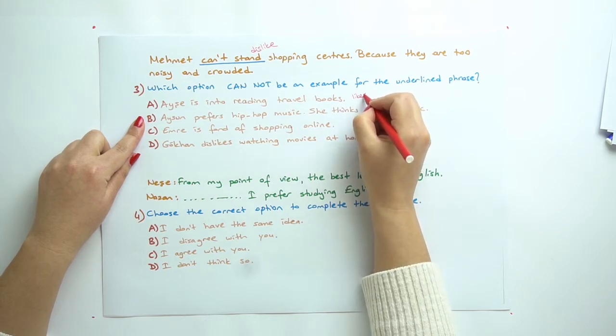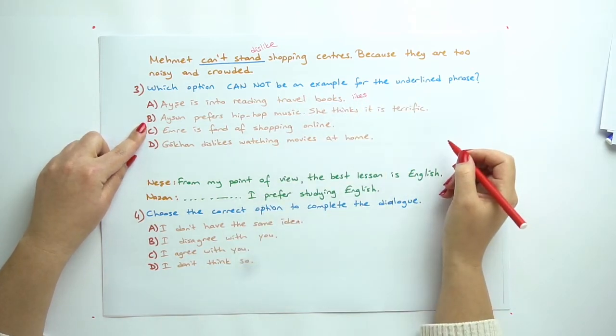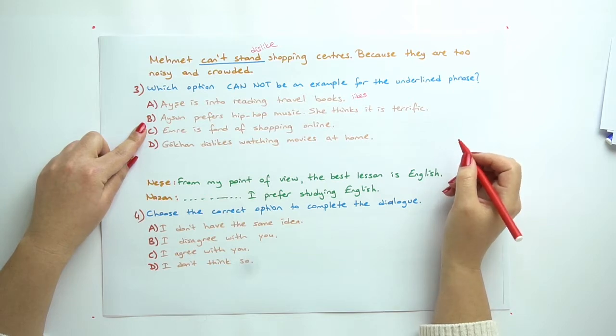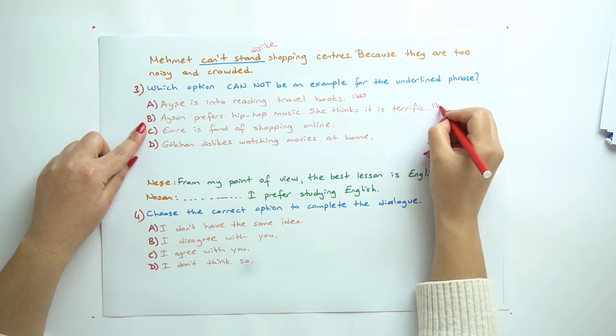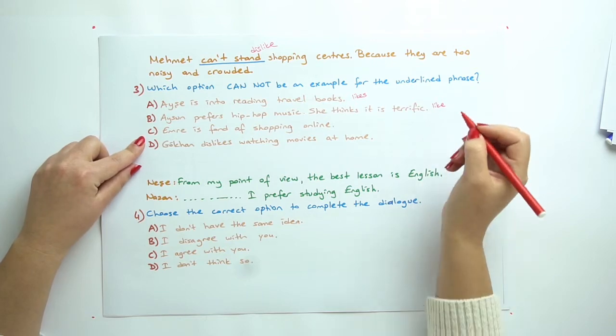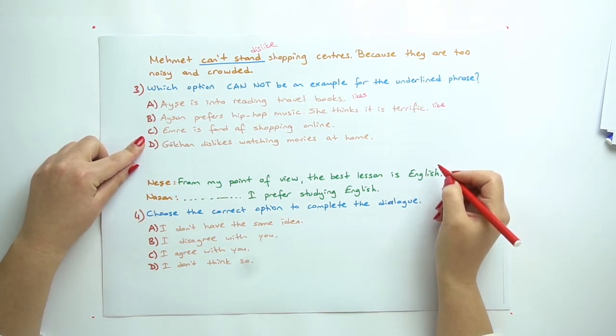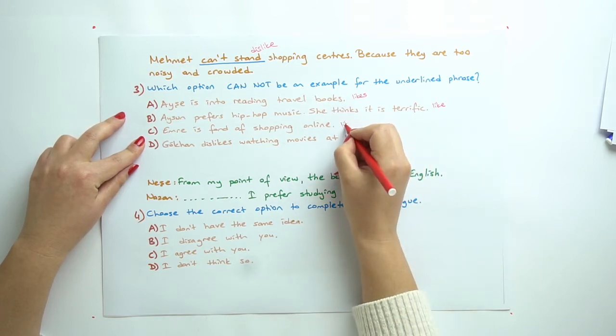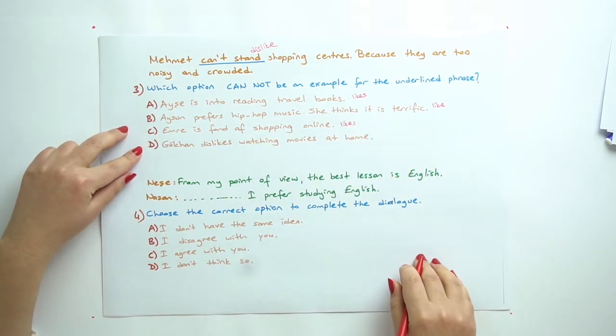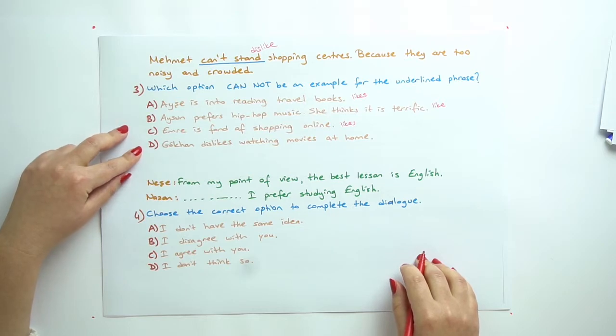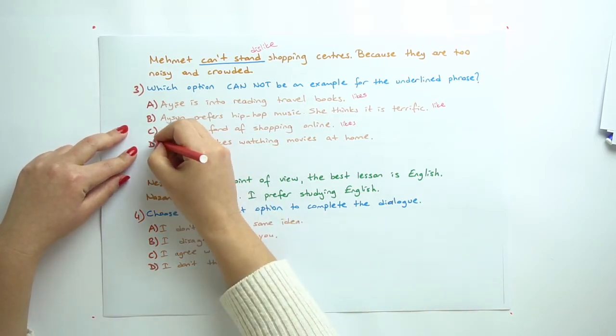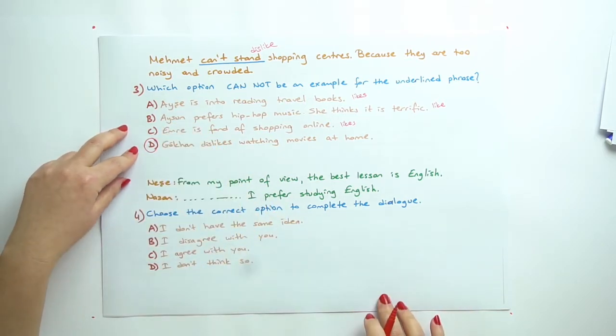This is likes. Aysun prefers hip-hop music. She thinks it's terrific. Again, this is like. And Emre is fond of shopping online. Again, this is likes. And Gökhan dislikes watching movies at home. Yes, the answer is D.